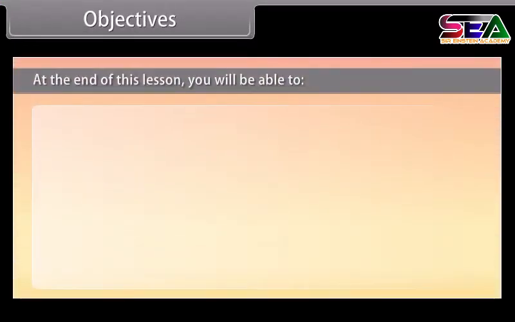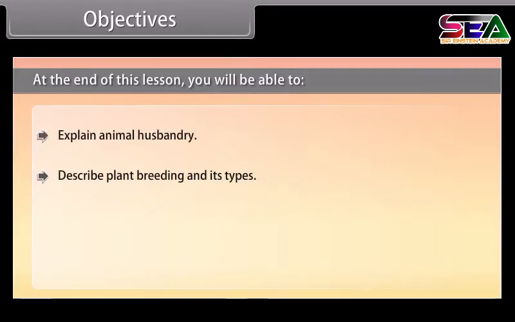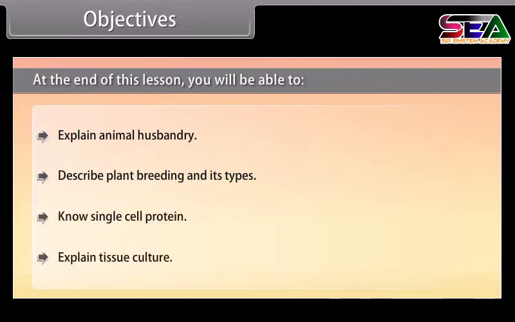Objectives. At the end of this lesson, you will be able to explain animal husbandry, describe plant breeding and its type, know single cell protein, explain tissue culture.